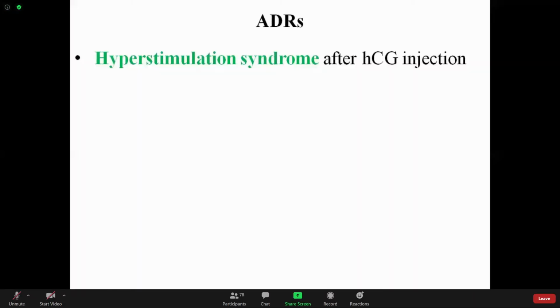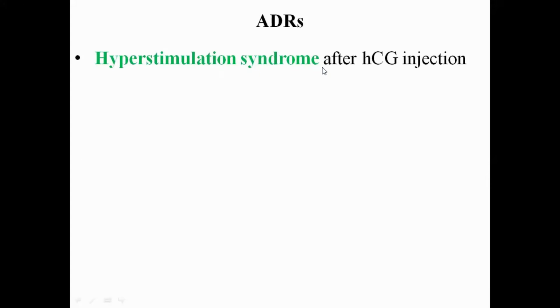In simple language, when HCG and HMG are given concomitantly, they may lead to excessive stimulation of the ovarian follicles, with excessive maturation of the ovarian follicles, which is characterized by nausea and abdominal pain. That condition is called hyperstimulation syndrome.